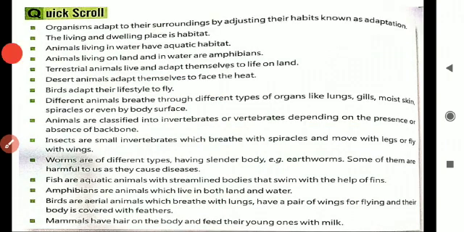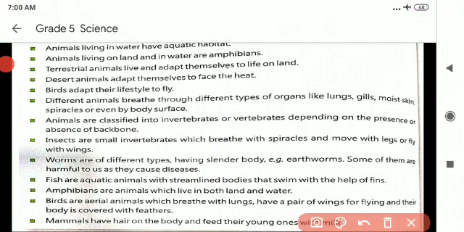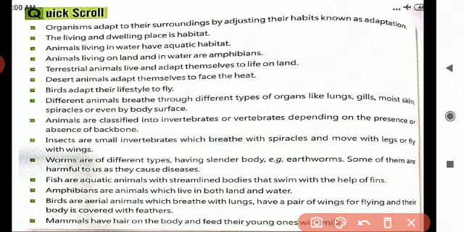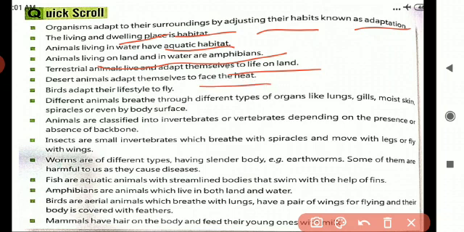Yes, quick scroll is there. Listen, children, all of you. Organisms adapting to their surroundings by adjusting their habits is known as adaptation. What is habitat? The living and dwelling place. Animals that live in water have an aquatic habitat. Animals that live on land and in water, just now I told you, what is that? Amphibians. Terrestrial animals live and adapt to life on land. Desert animals adapt themselves to face the heat. Birds adapt their lifestyle to fly.